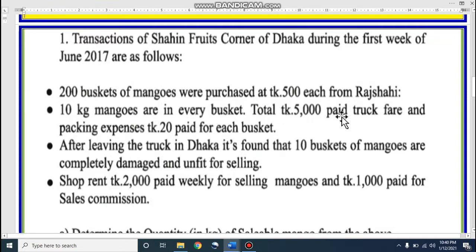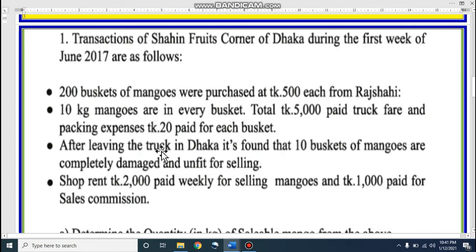Total 500 paid as carrying cost. That means carrying cost is Taka 500, and packing expenses is 20 paid for each basket. Dear student, look at each basket, 20. That means total cost will be 200 into 20, that means 4000. That means packing expenses is 4000. Dear student, keep it in your mind, packing expenses is 4000.